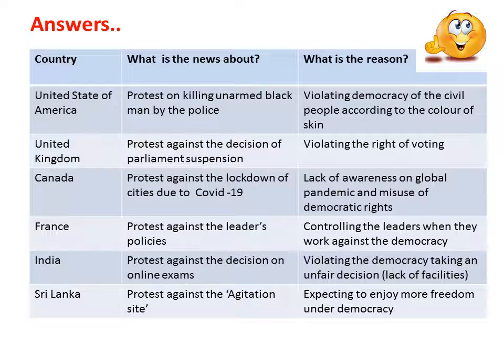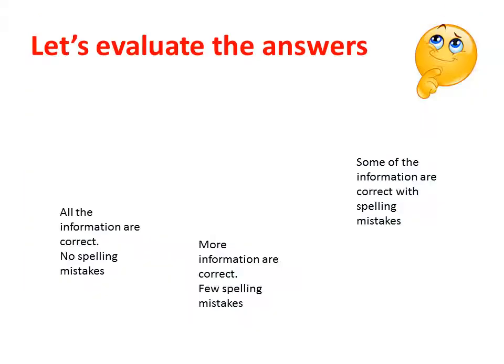Hope you all have completed, and you have checked your answers. Let's evaluate them. When we evaluate your answers, if all the information is correct or similar to the given answers without any spelling mistakes, you will get a yellow color smiling face.